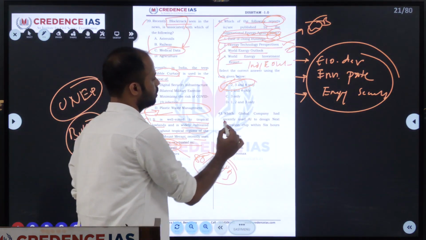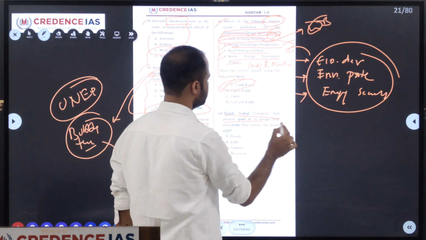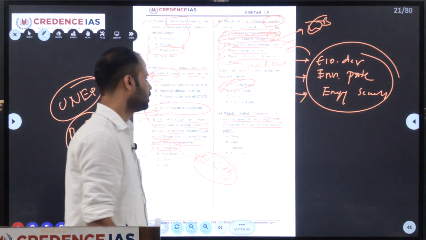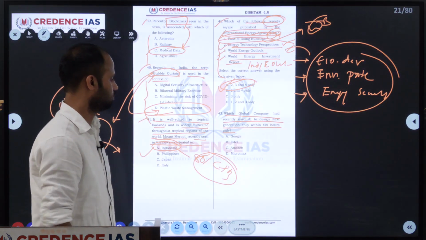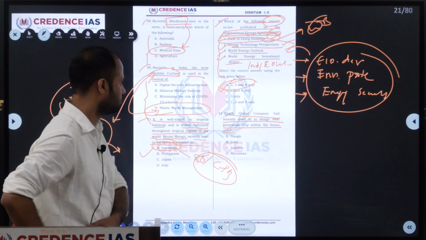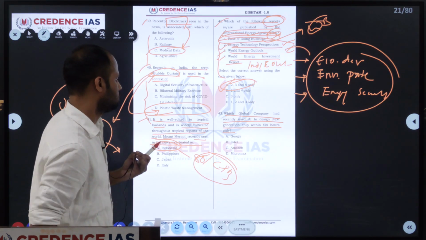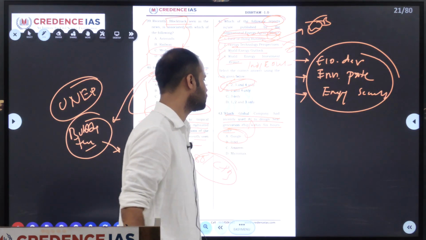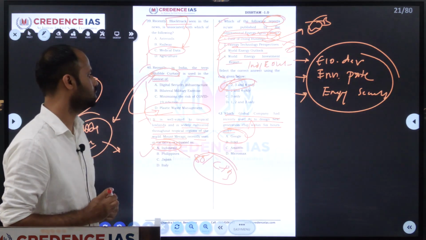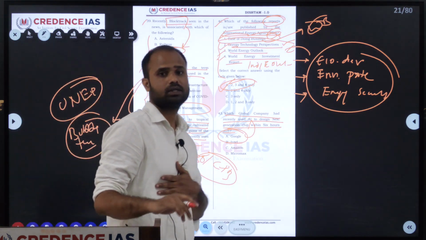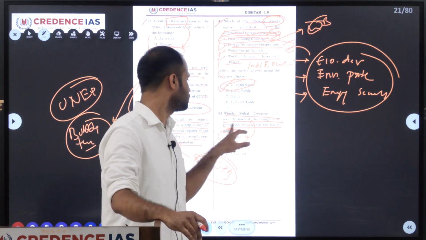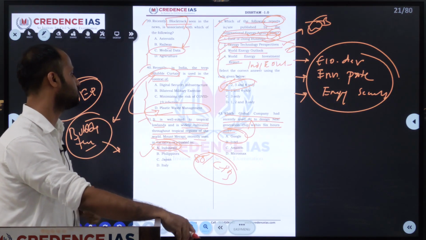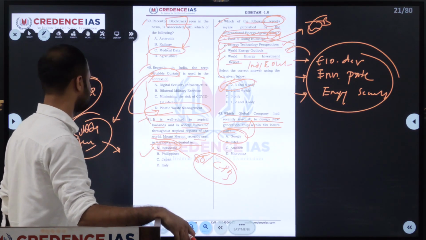So next one, 43rd. Which global company has recently used AI to design a next generation chip in only 6 hours? See, Google is using artificial intelligence to design a next generation chip within 6 hours only. Before, it used to take months to develop this chip, but now with AI, Google is able to develop a chip within 6 hours. So we'll move on to the next question.